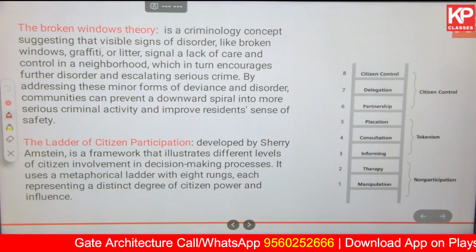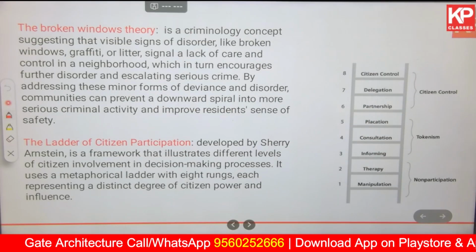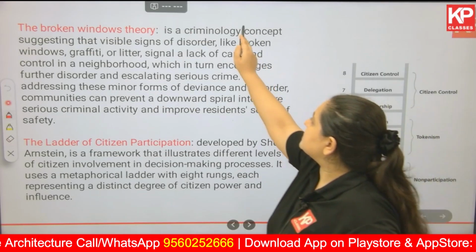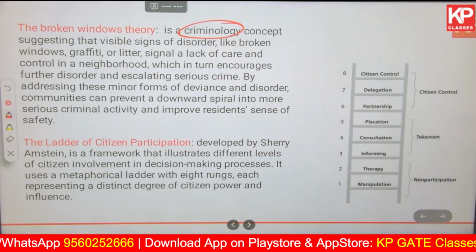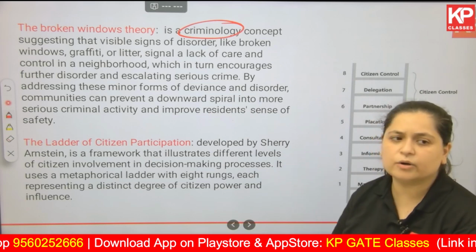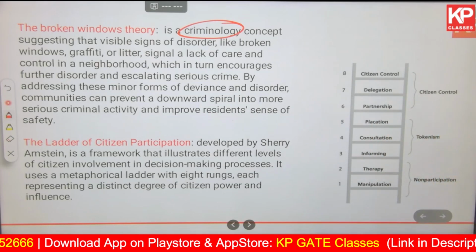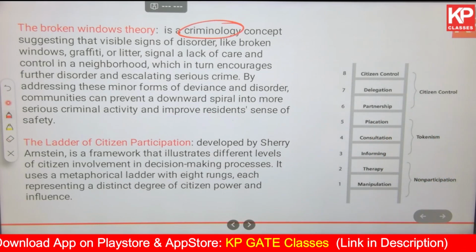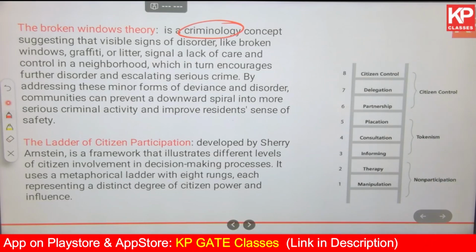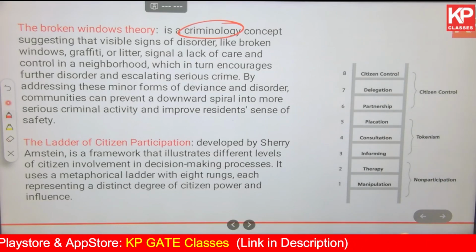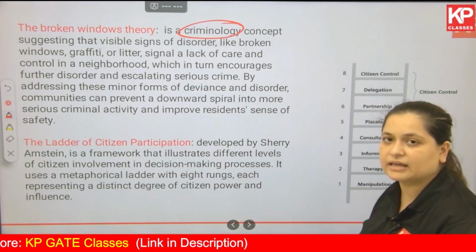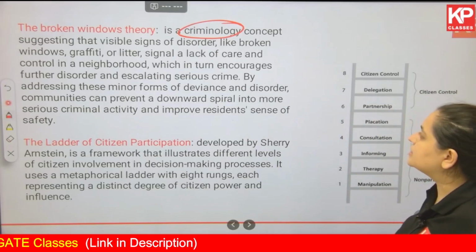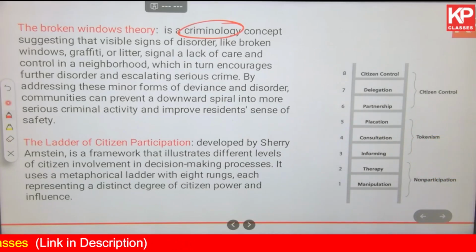Next, the broken windows theory is a criminology concept, as we've already discussed, suggesting that visible signs of disorder, as in something wrong, not according to the law and order of that particular area or settlement, like broken windows, graffiti or litter, signal a lack of care and control in the neighborhood. Nobody bothers. Even if there is crime, nobody is there to fix it. They are keeping it as it is. So, signals of lack of care in turn encourage further disorder and escalating serious crime.